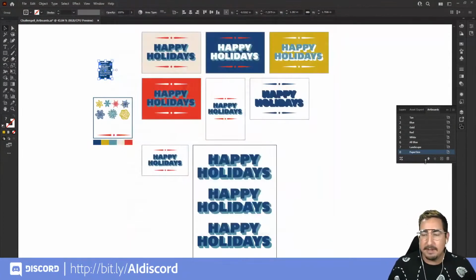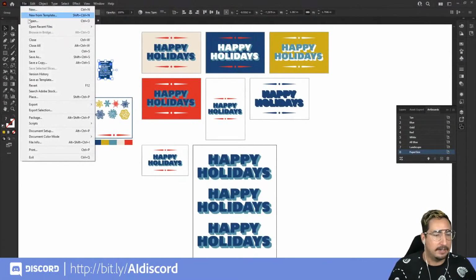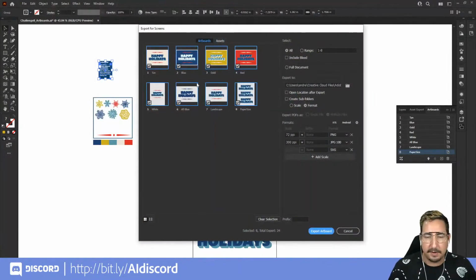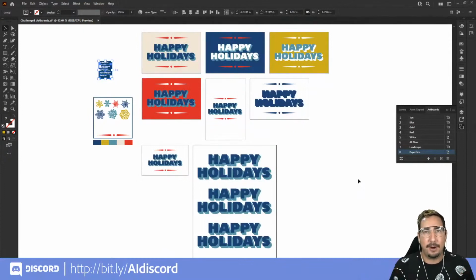So as long as you name your artboards and keep them in check, you can go over to File, Export, and Export for Screens. You can fix up the names of your artboards, and when you export, everything will be named, everything will be sized in whatever you designate it to be right over here in this panel. So that's all we have about artboards.